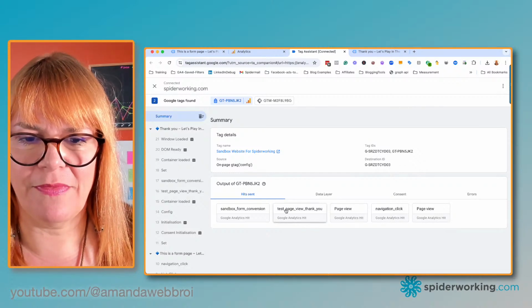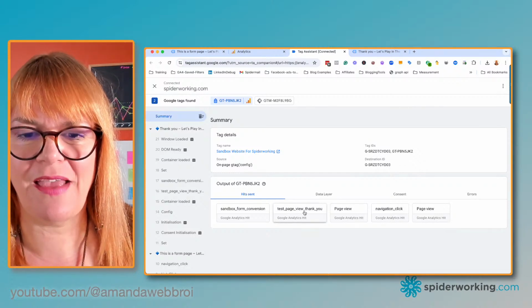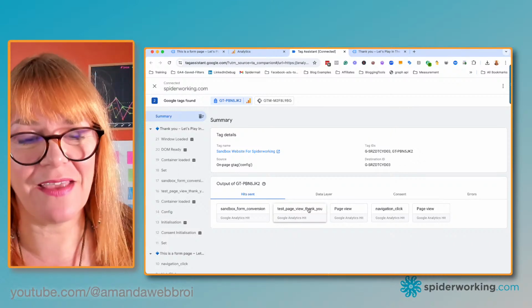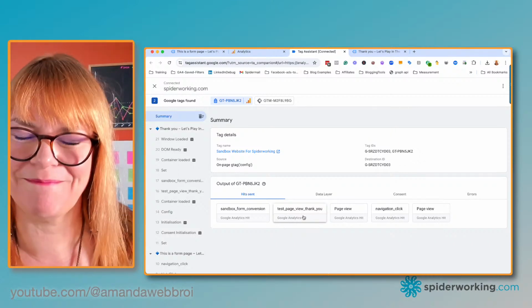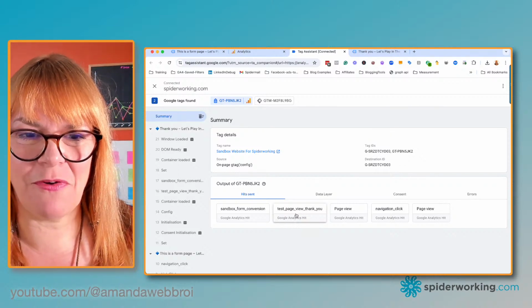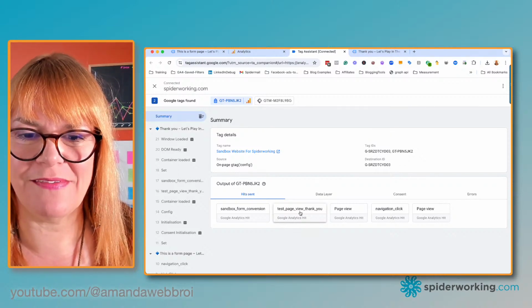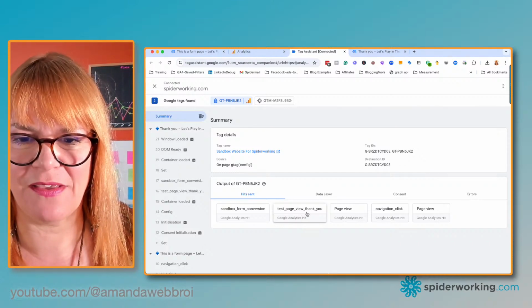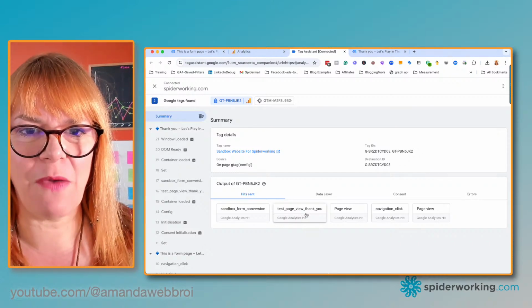And there we go. Test page view thank you, which is that custom event. I keep getting that wrong. That custom event that I've created has been triggered. We can see that has happened when I've gone to the thank you page. So we know that one works.